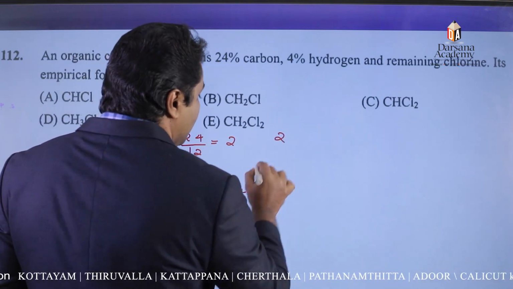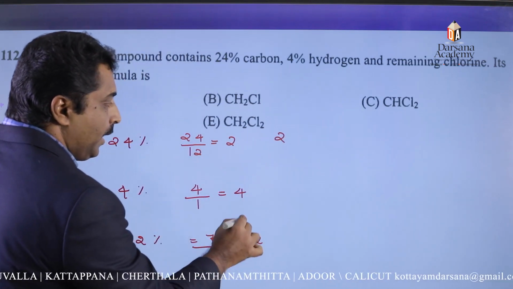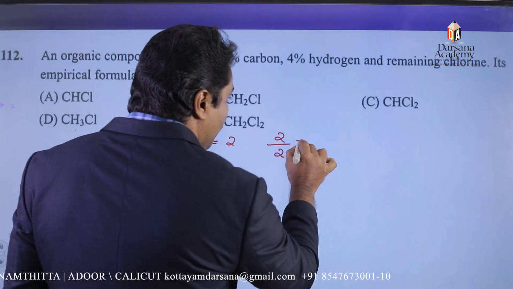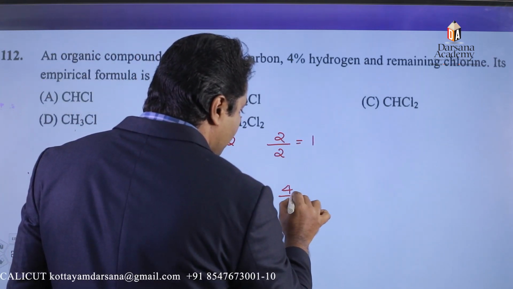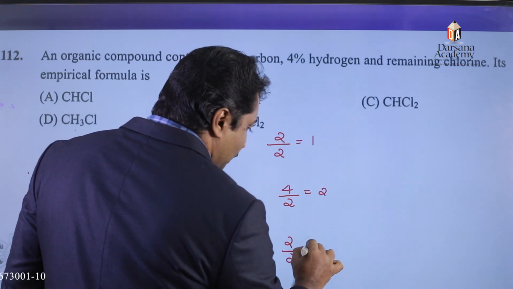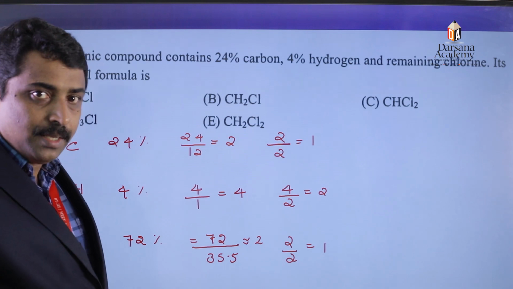Therefore, here the smallest number of mole is 2. We divide all of them by that 2. 2 divided by 2 is equal to 1. 4 divided by 2 is equal to 2. 2 divided by 2 is equal to 1. We get a simplest relative number